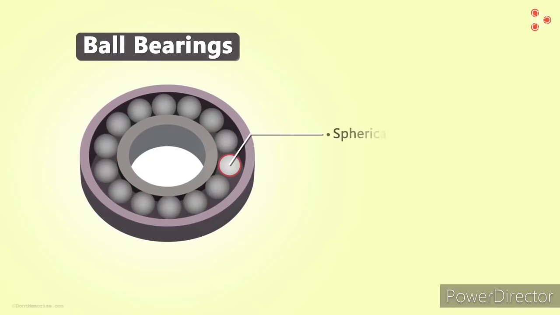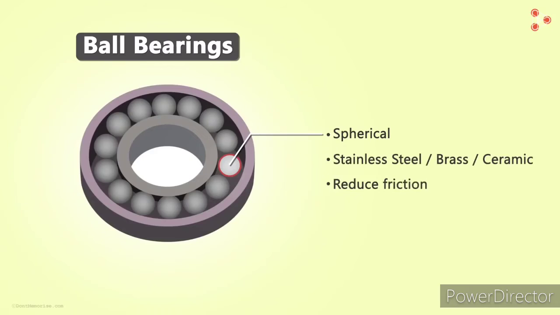They are spherical metal balls used in many mechanical structures which have moving parts. They're generally made up of stainless steel, brass or ceramic. They reduce friction to a great extent, which in turn reduces the wear and tear of machine parts.